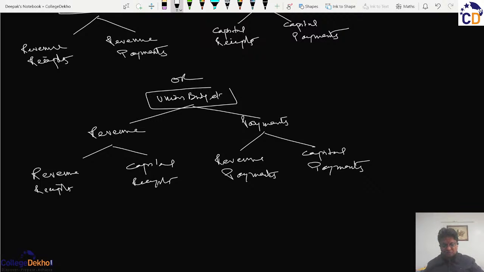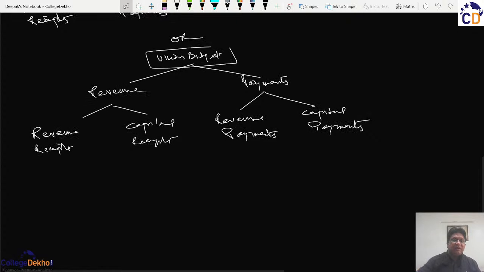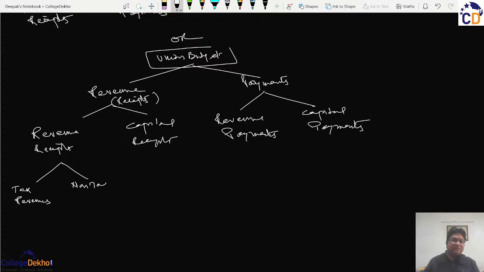So these receipts, whether they are revenue receipts, because revenue and receipts are synonyms. So these revenue receipts are primarily of two kinds. Either they are tax revenues or they are non-tax revenues.